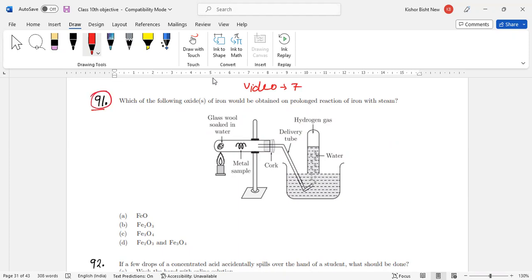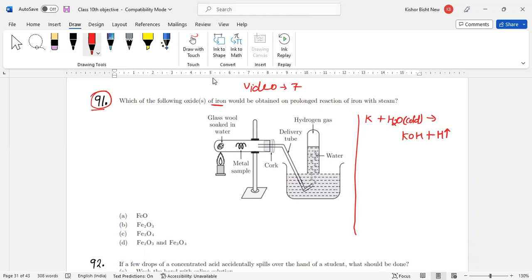Which of the following oxides of iron would be obtained on the prolonged reaction of iron with steam? All of you know that generally this one is based on the reactivity series. Whenever reactive metals react with cold water, they will form a metal hydroxide, plus they will release hydrogen gas.